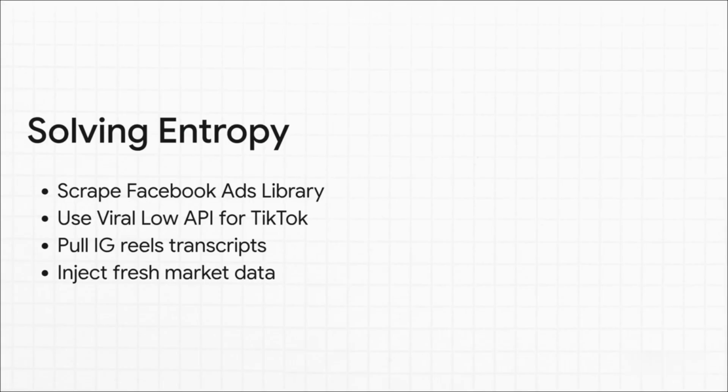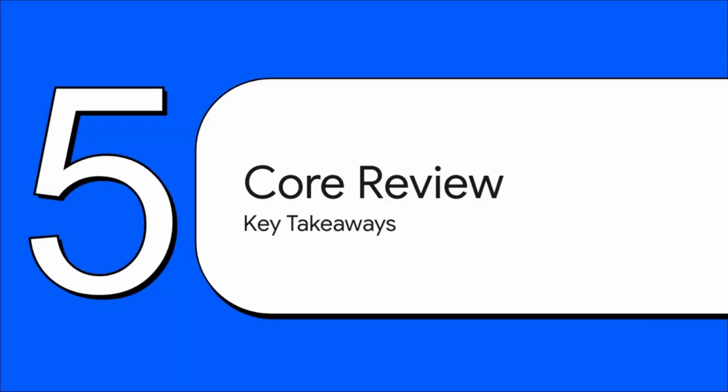If left alone, an agent will get stuck in a creative rut, just recycling the same tired ideas. You solve entropy by having the agent scrape the Facebook ads library to study competitor angles, and by using the ViralLow API to pull transcripts from trending TikTok and Instagram Reels in your category. You inject this fresh market data back into the agent's prompt to keep the creative output highly volatile and actually effective. Section 5. Mandatory core review and takeaways.